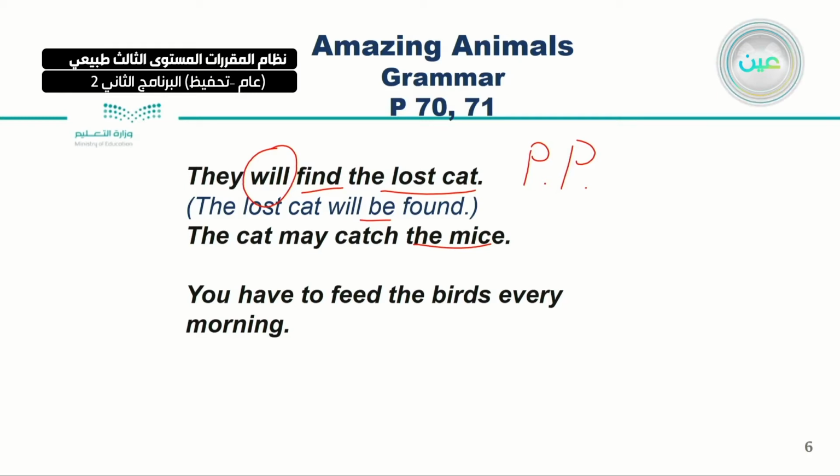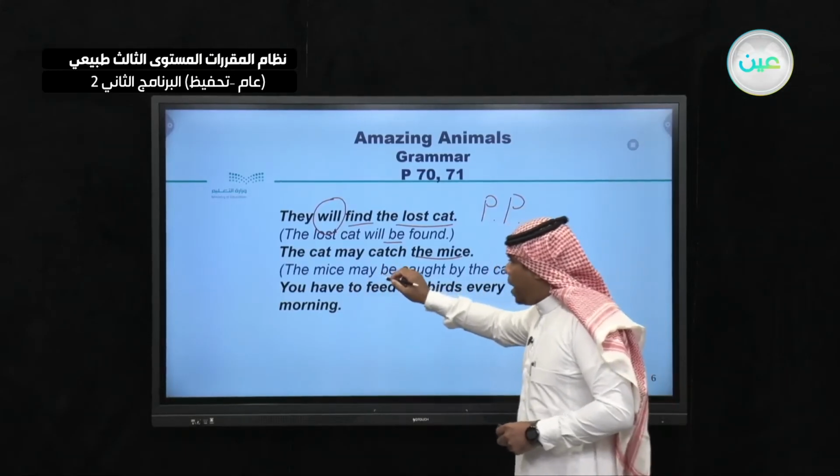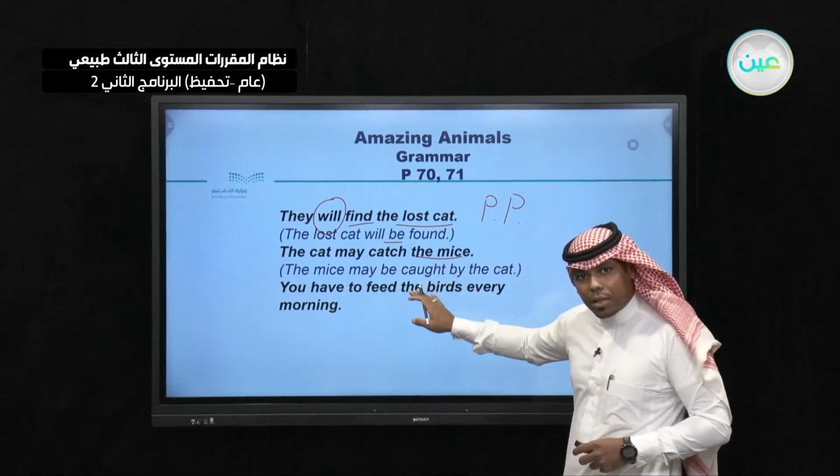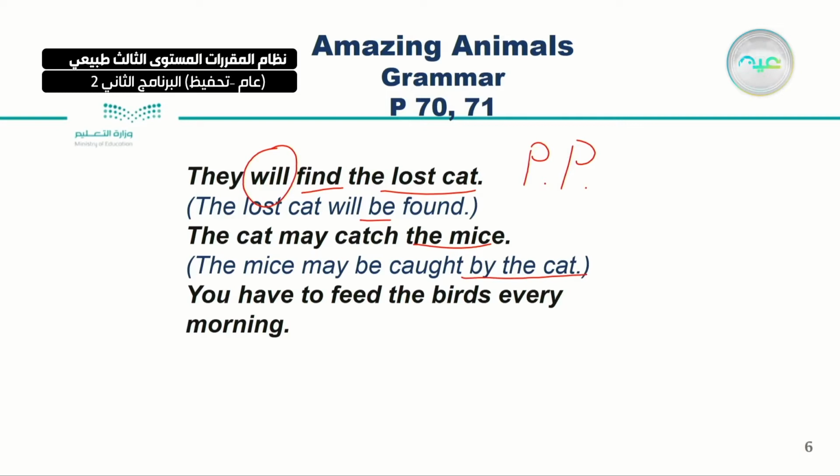So, the mice, catch. Now I'm talking about the tense. So the mice may be what? Caught by the cat. You can add the agent, of course, by the cat. So here what happened? May be caught, the past participle of catch.